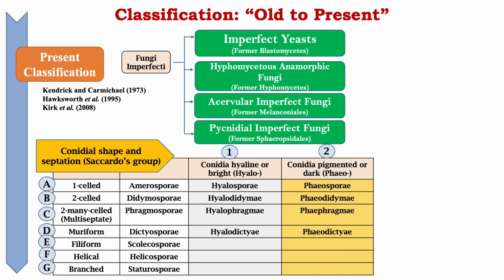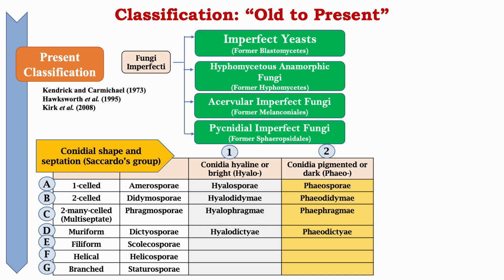Based on the conidial shape and septation, Saccardo grouped these organisms into A, B, C, D, E, F, and Z, and it was further divided into two groups, that is 1 and 2. In group A, that is one cell, all were known as mitosporic.